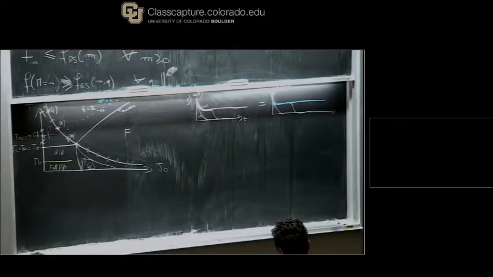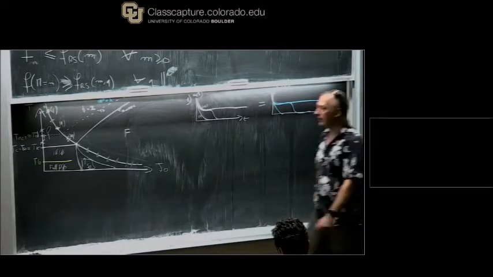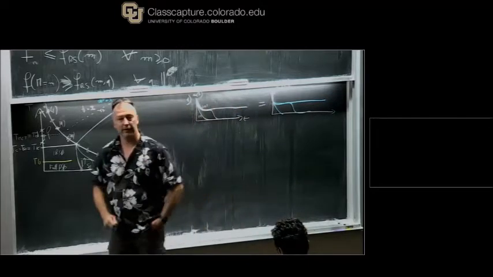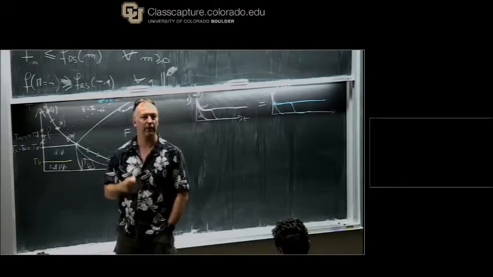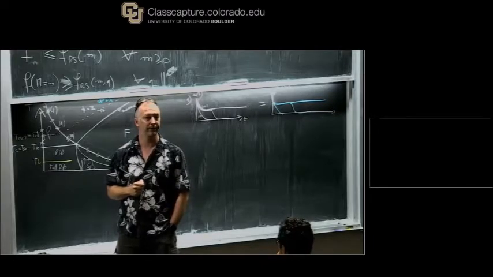A second thing you can do is asking the following question. What if I do a quench starting from an equilibrated configuration?